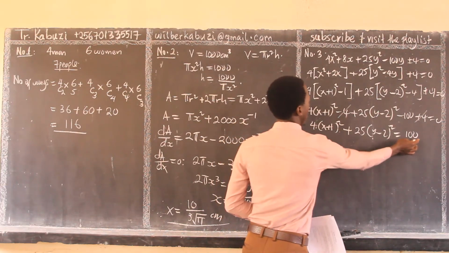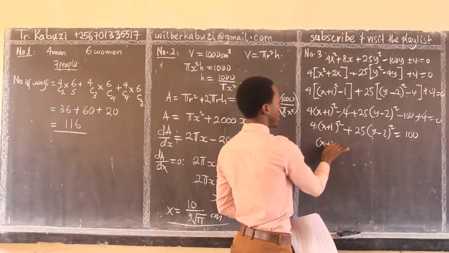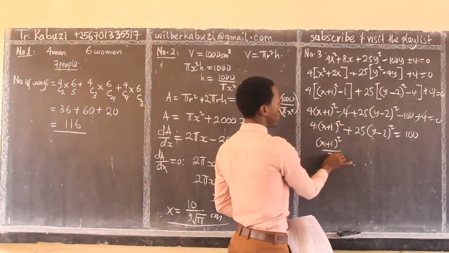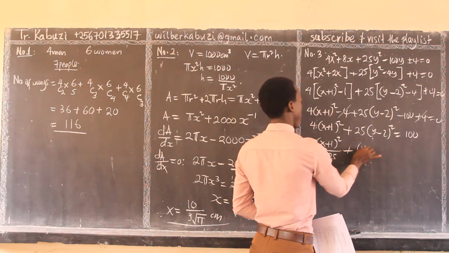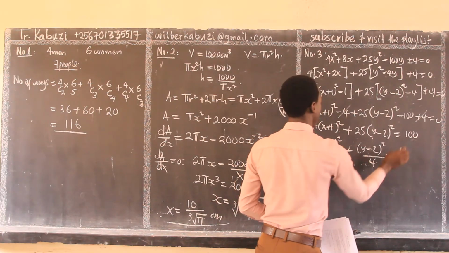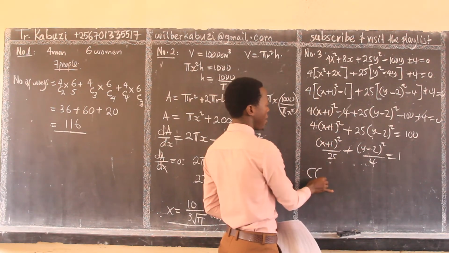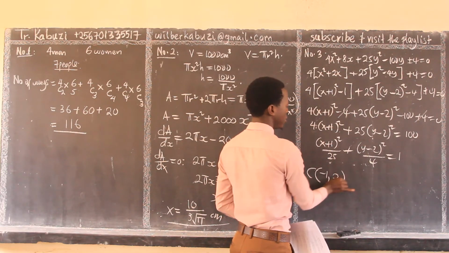This will give me (x+1) squared over 25 plus (y-2) squared over 4 equals 1. Divide here by 100 to reduce; by 100 here, you get 1 clearly. Our center there is -1, 2.